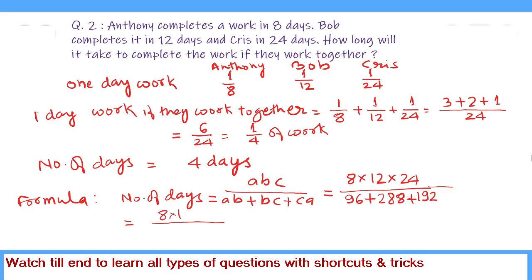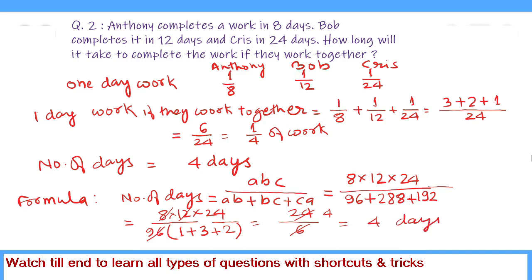8 multiplied by 12 multiplied by 24, and we take 96 common from the denominator. After taking 96 common, we have inside 1 plus 3 plus 2. 12 multiplied by 8 is 96, and we cancel 8 and 12 of the numerator by 96 of the denominator, and this comes out to be 24 upon 6, and 6 cancels 24 for 4 times, so this comes out to be 4 days.